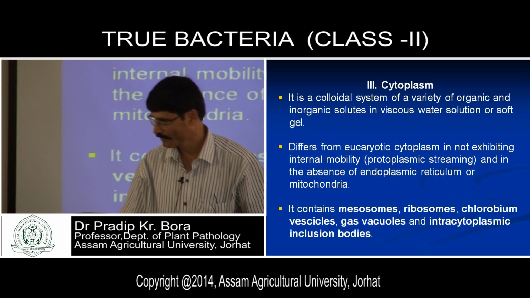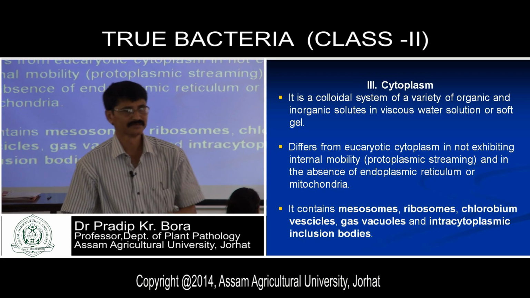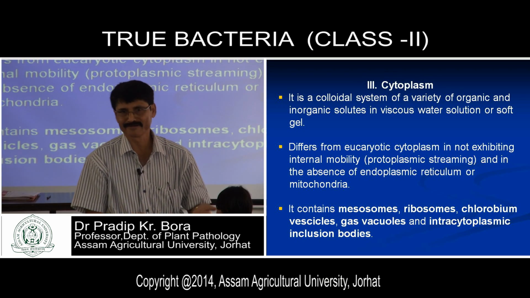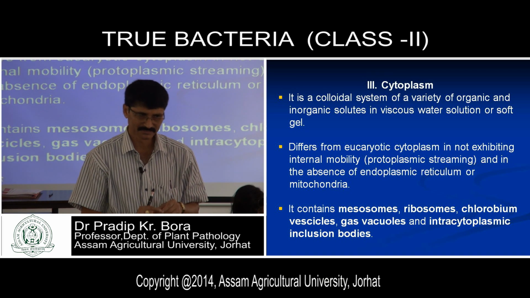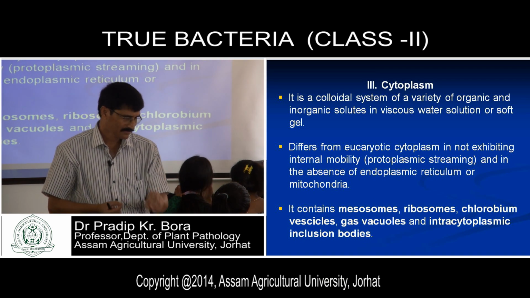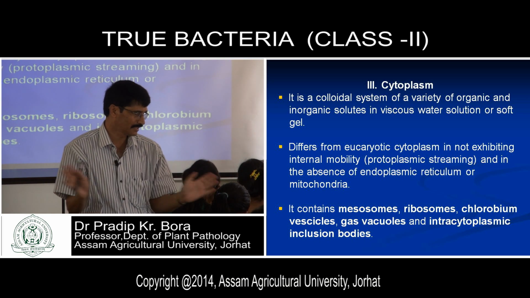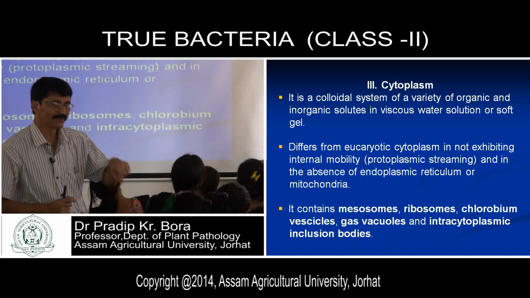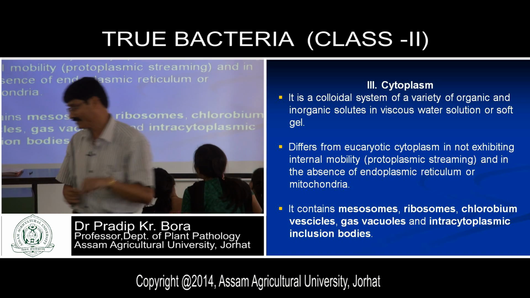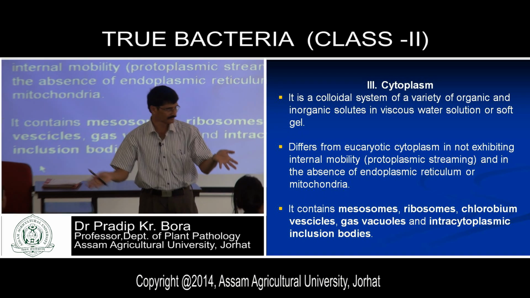Cytoplasm has both these things in a cell, and any cellular organism has organelles and inclusion bodies. Mitochondria have an important function, inclusion bodies also have an important function. Functionally, both are important. Without these, the cell cannot survive. Both inclusion bodies and organelles have some function, and for that they are present in the cytoplasm.